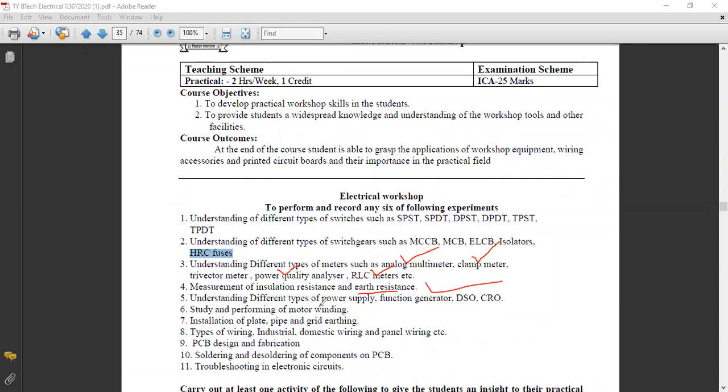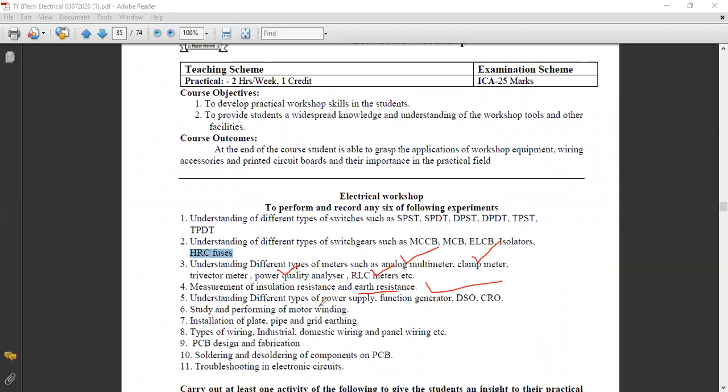Then installation of plate, pipe, and grid earthing. There are different types of earthing. You already know the types of earthing. How plate earthing is done, then pipe earthing as well as grid type of earthing. So these are the different types of earthing.